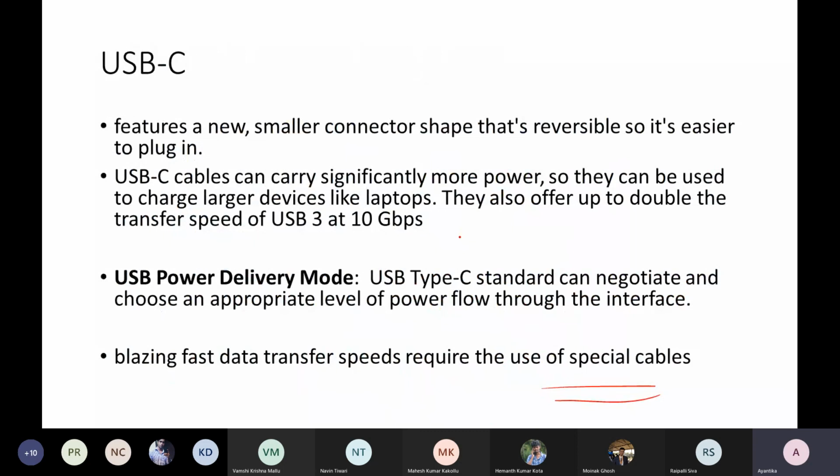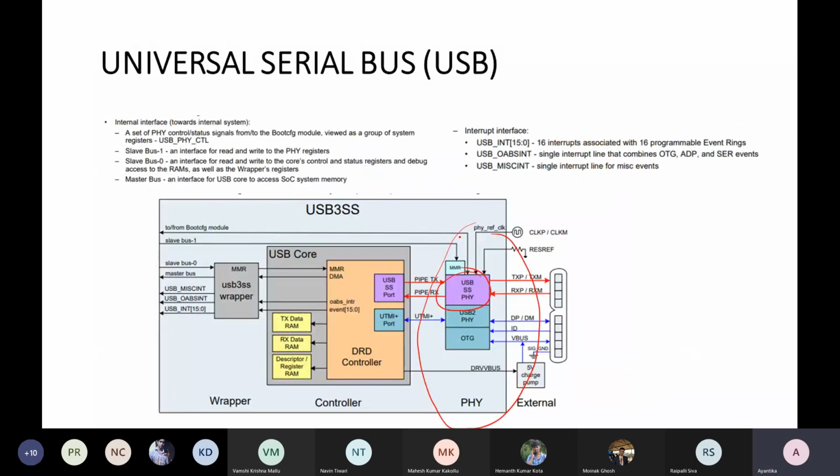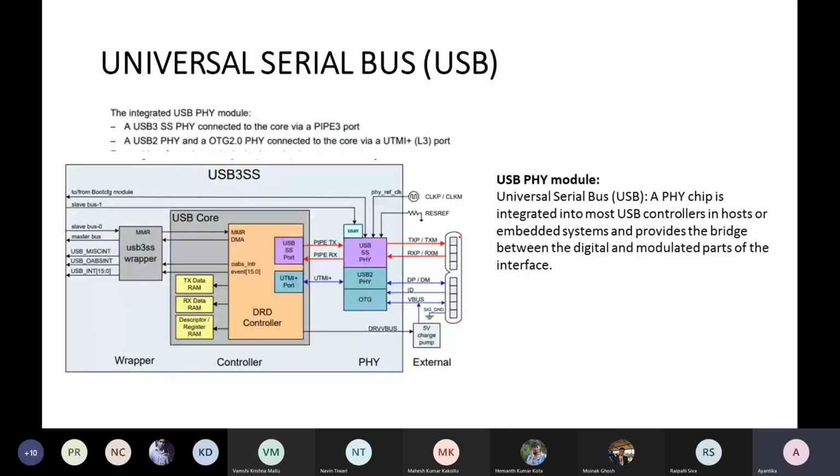This is just for your information, to show what the layers inside are, how the internal structure of USB-C actually looks, and what the memory organization present inside is. Okay, maybe I have taken that quickly. Do you have any questions, or if you want, I will take it next day, a bit later.